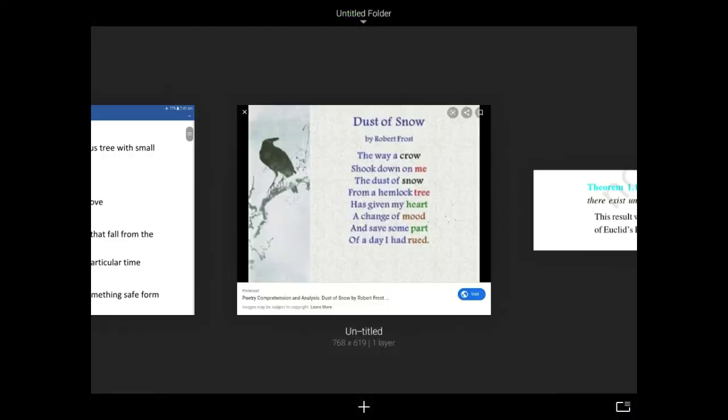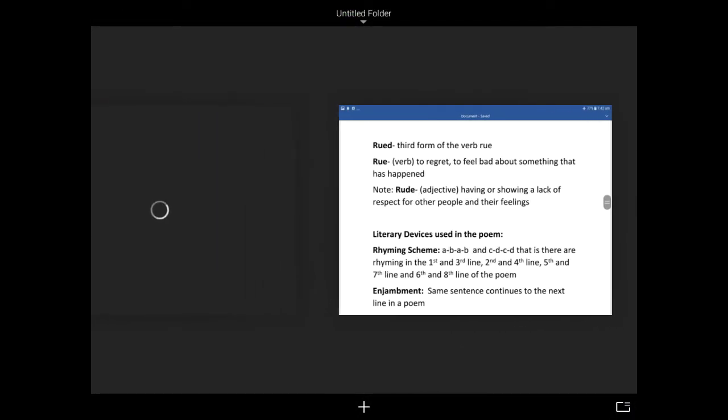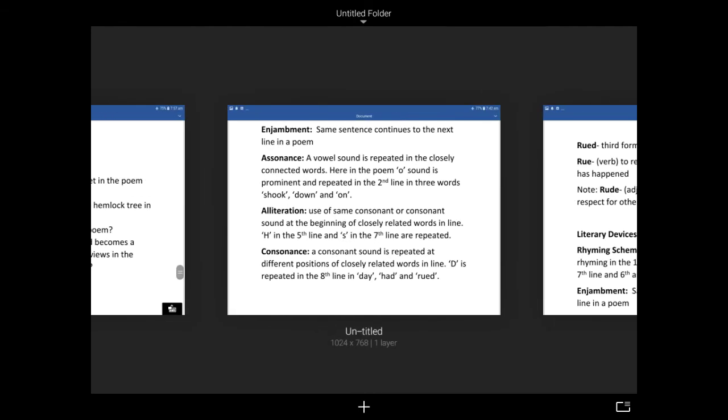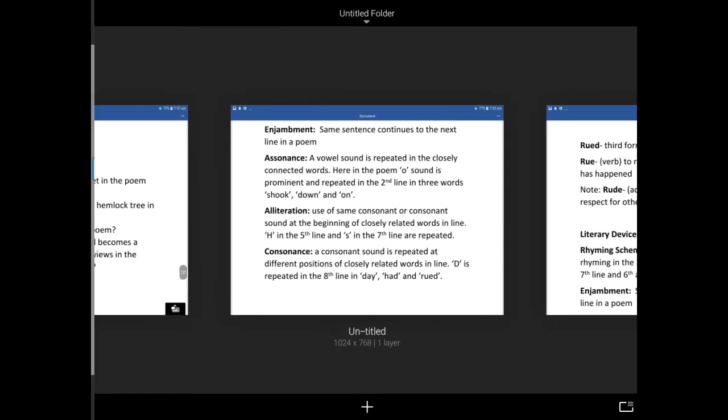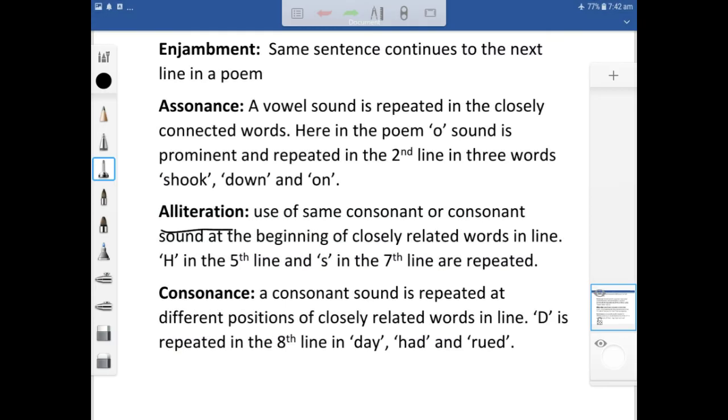Next is alliteration. What is alliteration? Alliteration is the use of the same consonant or consonant sound at the beginning of closely related words in a line.